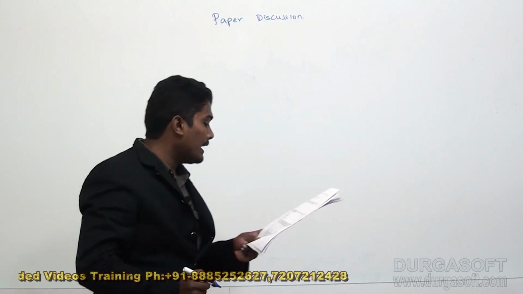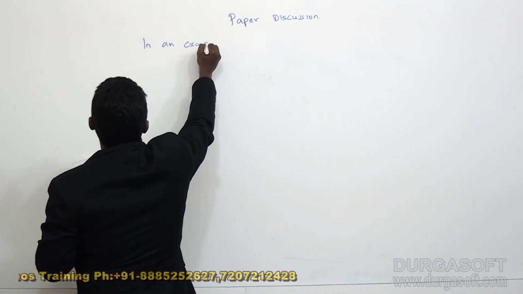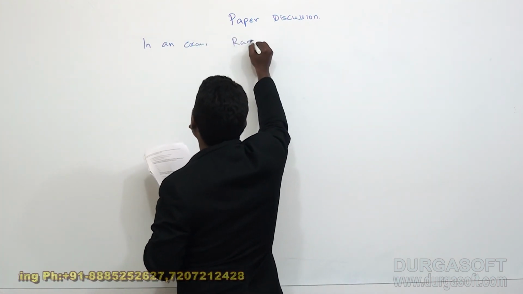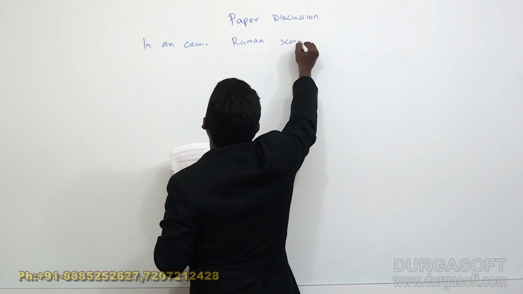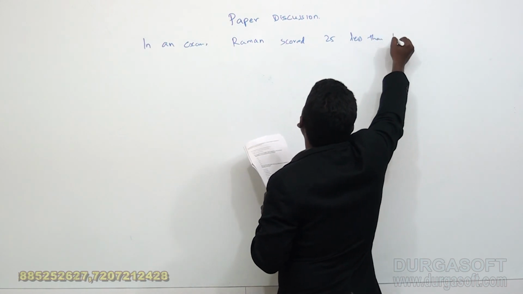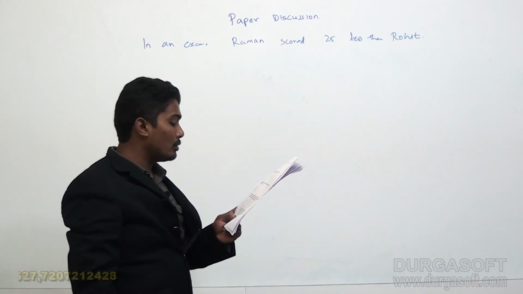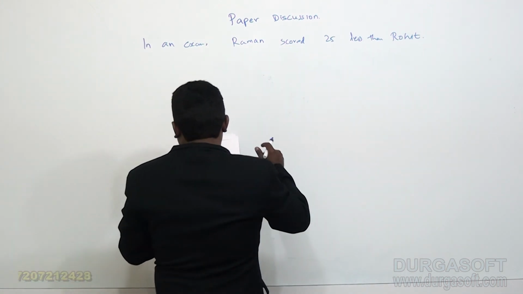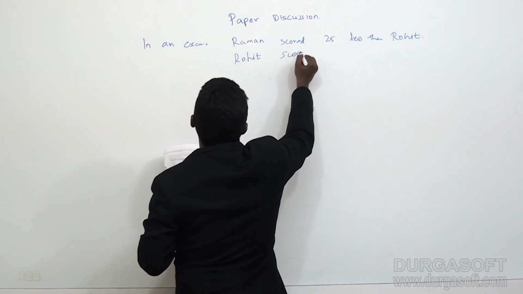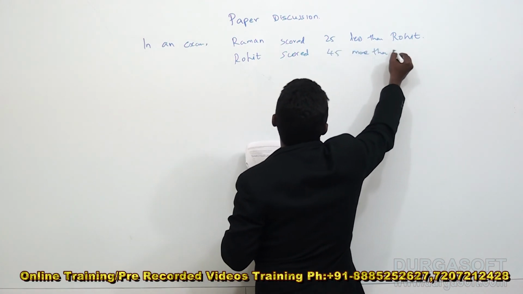Next question. In an exam, Raman scored 25 less than Rohit. Rohit scored 45 more than Sonia.